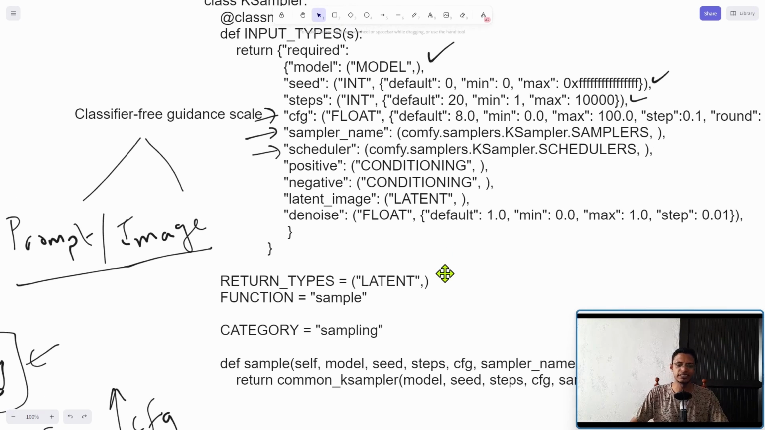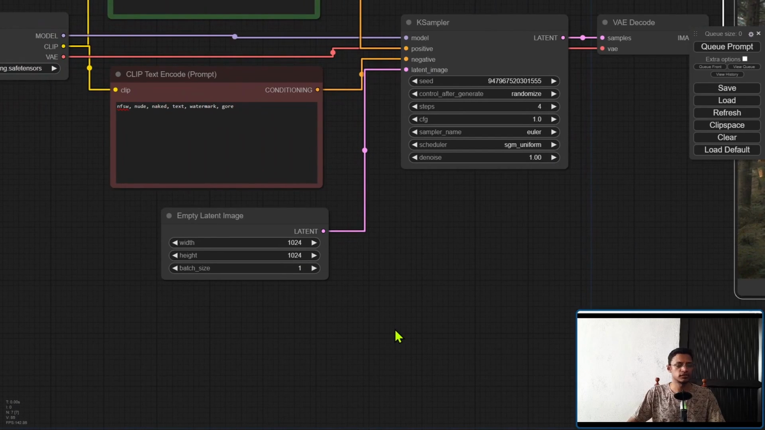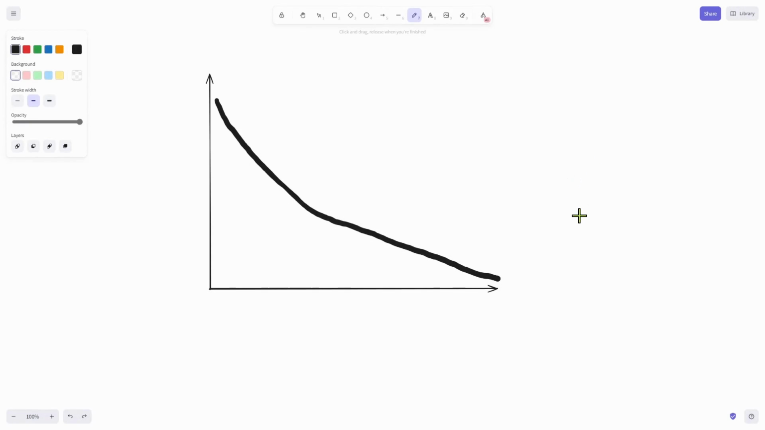Now, positive and negative, this is just the conditioning, the text that we are passing over to it. Latent image, that's just coming from the empty latent or from an input image, which you can encode into a latent space. Okay, so the noise scheduler is basically determining how much noise there should be at each step. And here's an example of one.